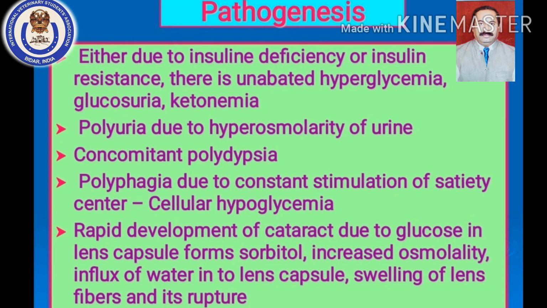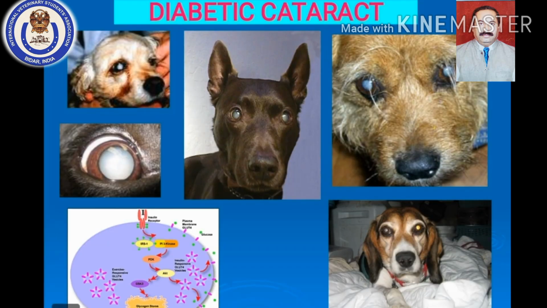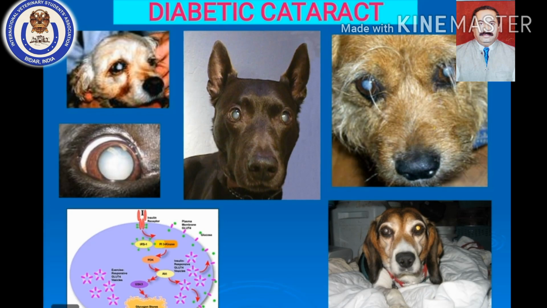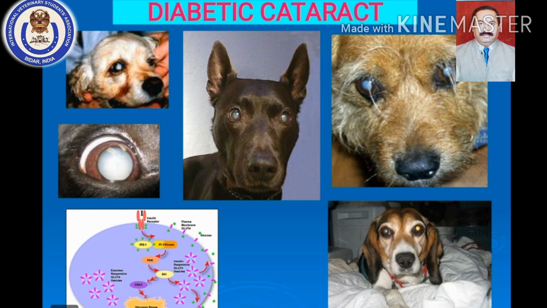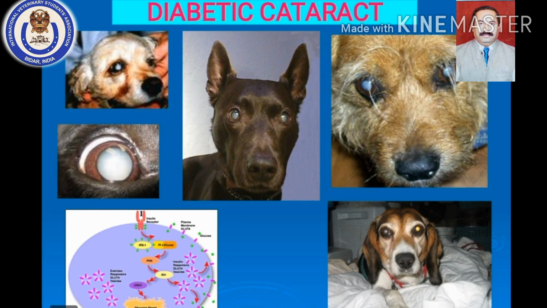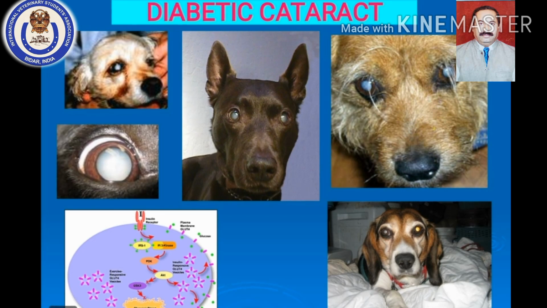So this cataract develops because of the glucose concentration within the lens capsule. The concentration of glucose within the lens capsule is exactly comparable with the plasma glucose level. So in normal individuals, whatever the plasma glucose concentration is, the same concentration is there within the lens capsule. So when there is a plasma hyperglycemia, automatically more glucose enters the lens capsule.